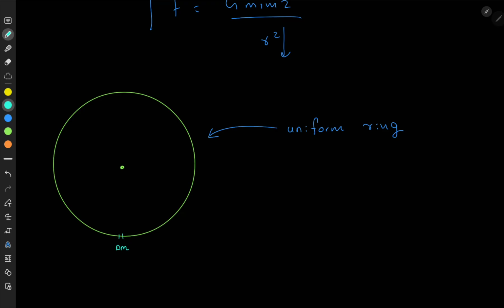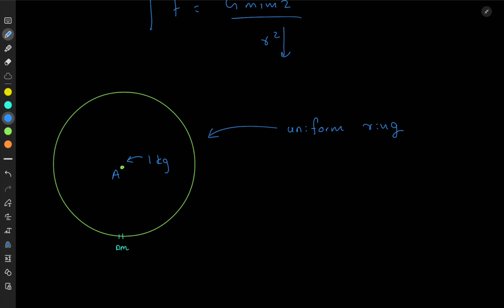Okay, look at this uniform ring. If you look at the center of it, let's see what the gravitational field intensity at the center is. Just think of placing 1 kg at the center. Remember, when we defined gravitational field intensity, we talked about the gravitational force experienced by a unit mass. At point A, if I place 1 kg, the force experienced by that 1 kg is the gravitational field intensity.